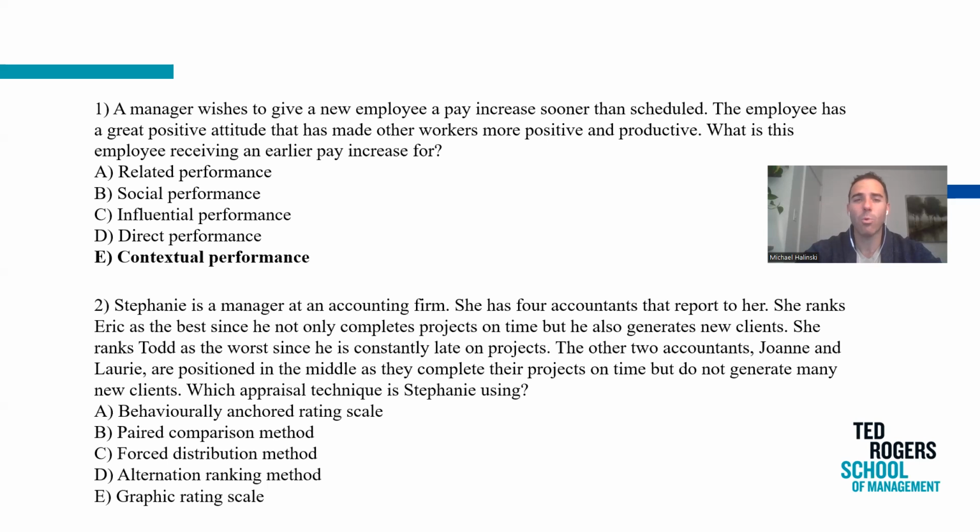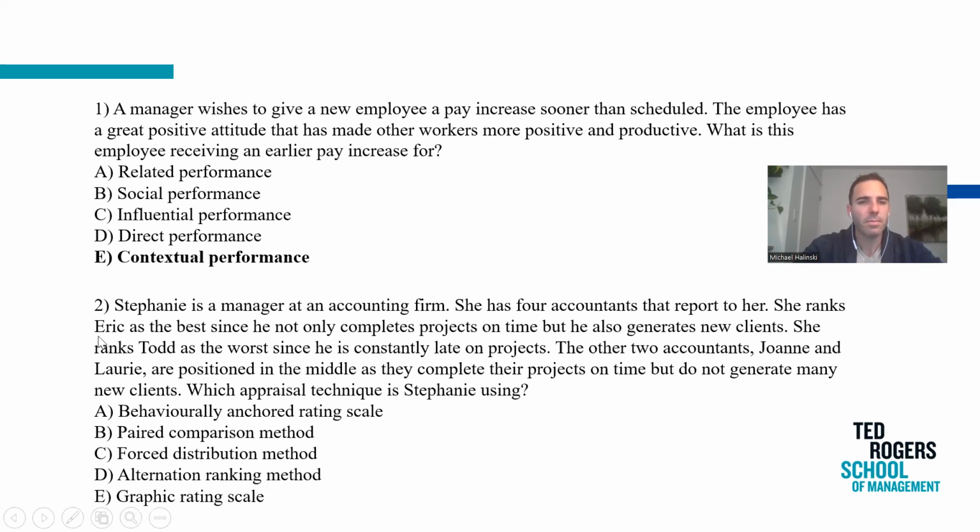Contextual performance is how well people are getting along with that. So it's more of the social side of things. So it would be like the cheerleader for a team, right? Like that kind of idea. Okay, so in this case, somebody's receiving a pay increase because they have such a great positive attitude and they make everybody else happier to work with.